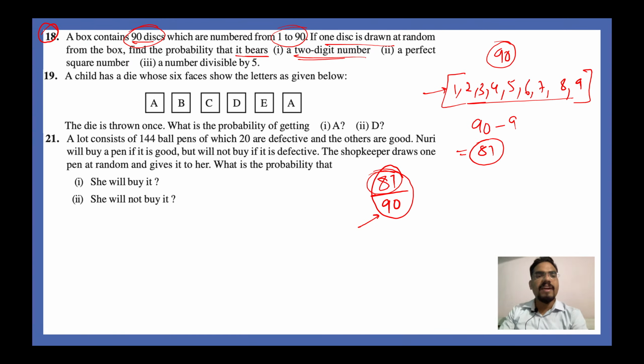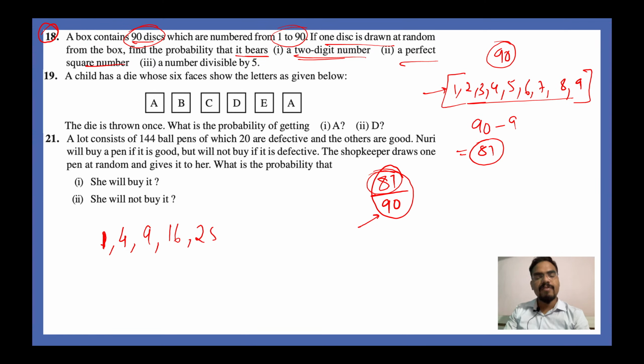Next is a perfect square number. How many perfect squares are there? We have to find out. So 2 square is equal to 4. 1 square is, can we take 1? Can we take 4? Can we take 9? Then you have 16.